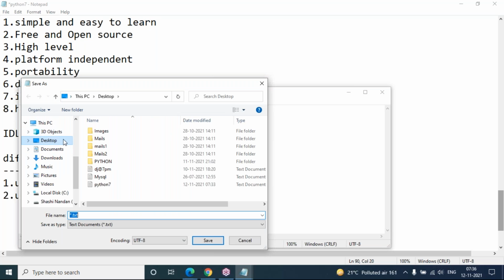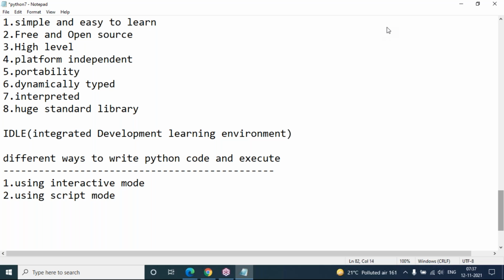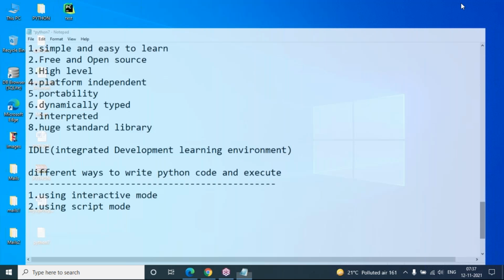Where to save, you can decide. As per my convenience, I'm saving my file on the desktop. And my file name is test.py. The .py extension is required. Py means Python extension. My file name is test only. Where I saved, desktop. Click on save, then close it. You have written your Python code into the notepad editor.